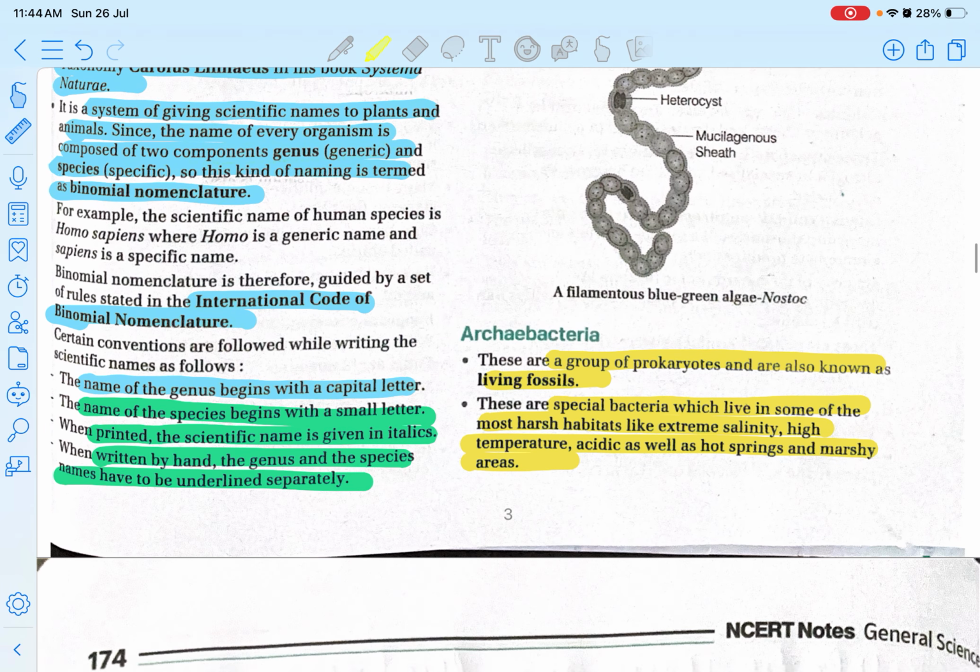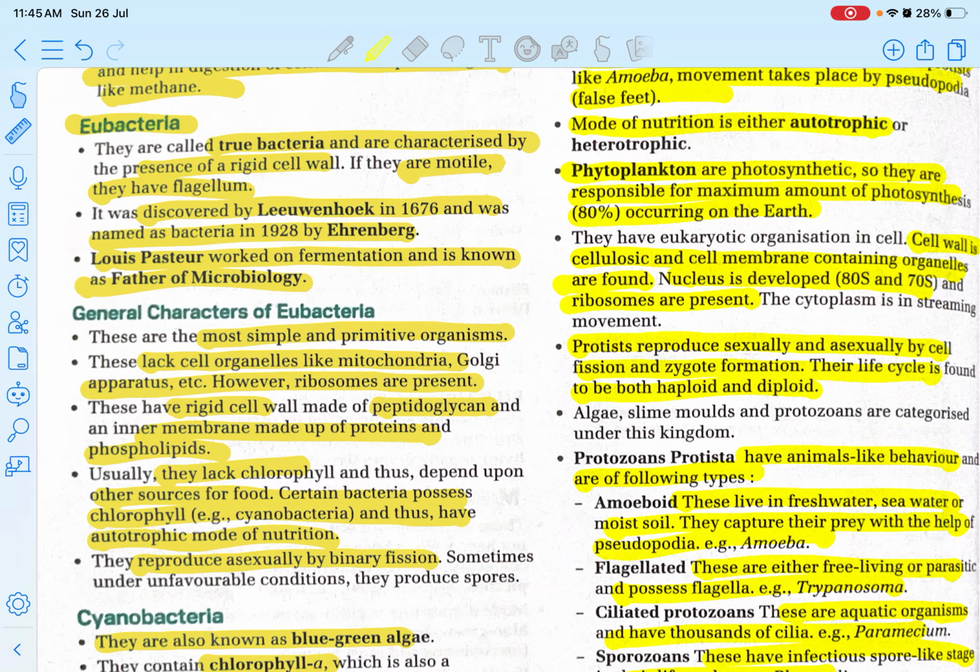Okay. Now next is eubacteria. Eubacteria are called true bacteria. Why? Because they are characterized by the presence of the rigid cell wall. If they are motile, they have flagellum. Now BPSC can ask, if the bacteria is non-motile, do they have flagellum? So they can confuse you. Now it was discovered by Leeuwenhoek in 1676 and was named as bacteria in 1928 by Ehrenberg. Louis Pasteur worked on fermentation, is known as father of microbiology.